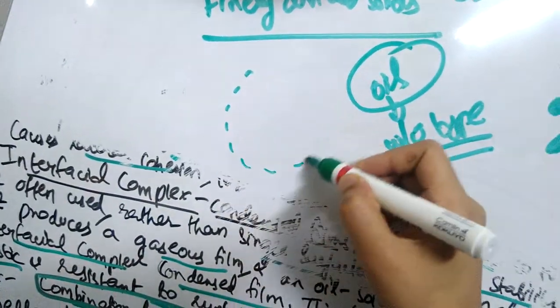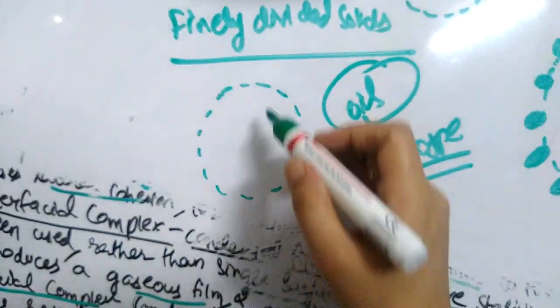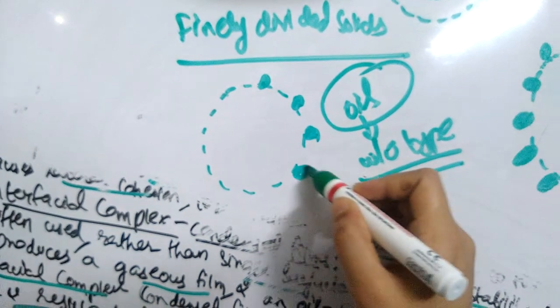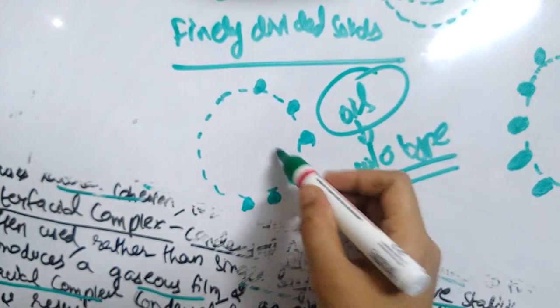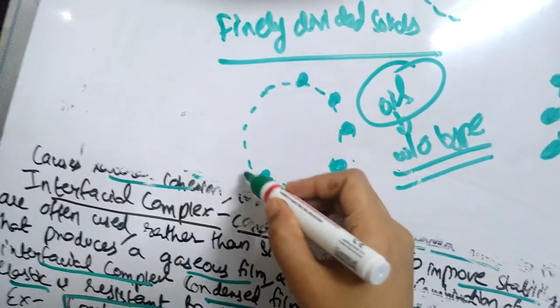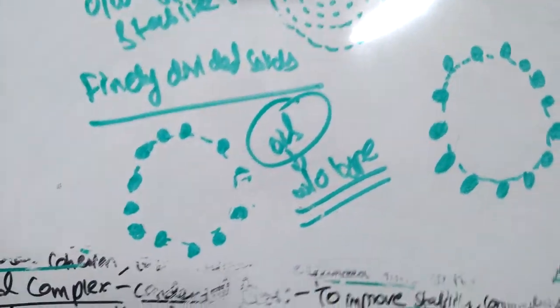This is a film formed by one of the phases which wets the solids, and the solids are adsorbed on it. When the solids are adsorbed, they prevent the particles of one phase from coalescing.